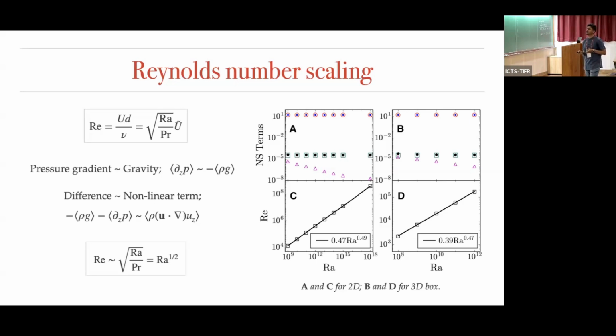Up to 10 to the power 18, this matches very well, and this non-dimensional U_RMS is mostly constant for all the Rayleigh numbers, meaning it does not change. So the Reynolds number goes as Rayleigh to the power half. And similarly for 3D also, we get a similar kind of scaling, around 0.47.